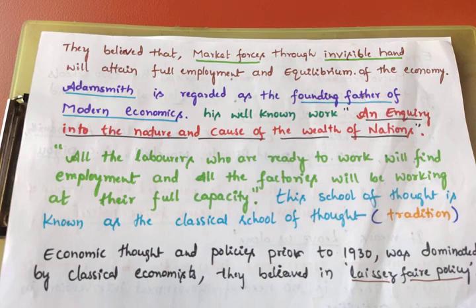So where both intersect, where demand and supply are equal, that is called the equilibrium point. At this point only, the price will be fixed for goods and services.